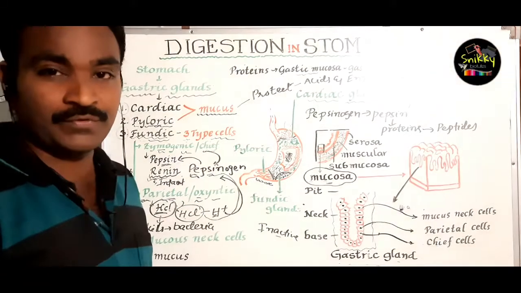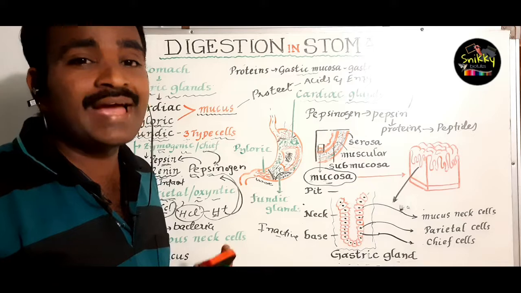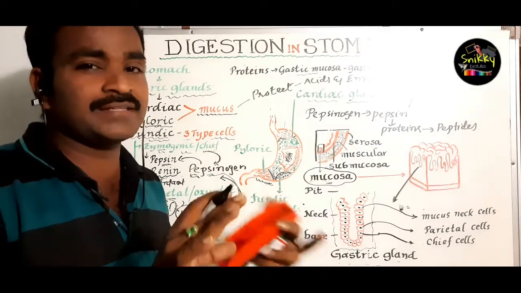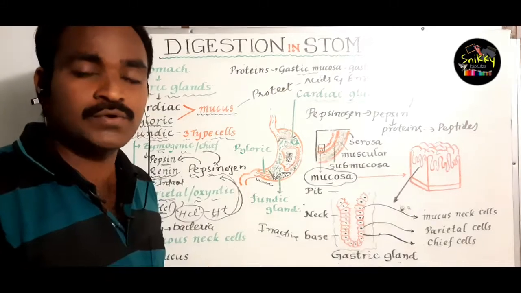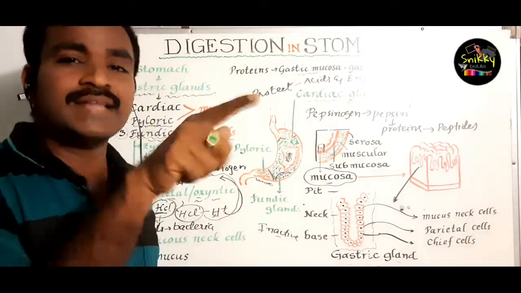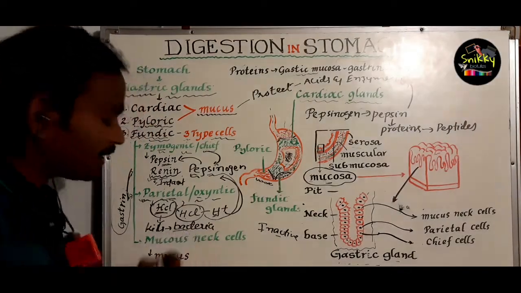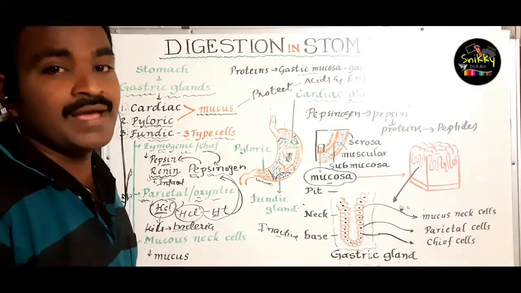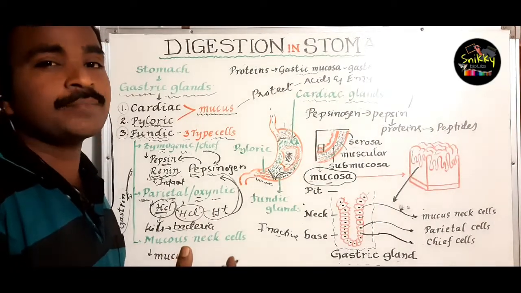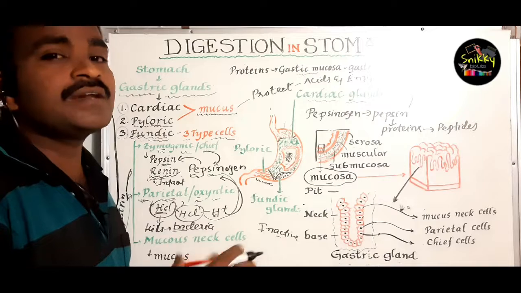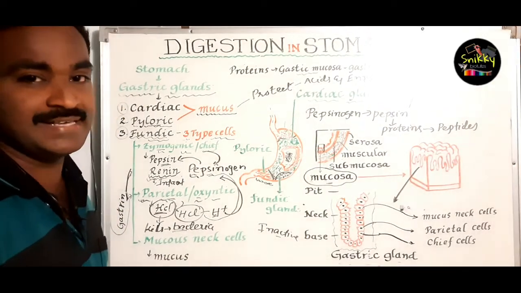Whenever you take food, along with the food we may get bacteria. If these bacteria enter into the cells, we may get a problem. That is the reason they should be destroyed. So this HCl takes that responsibility. This HCl kills the bacteria. This is another function. And this HCl also participates to convert the protein complex to simple. This is the main function of HCl.